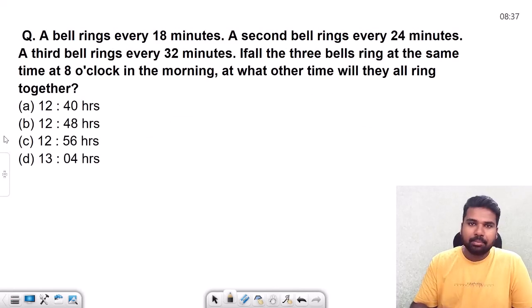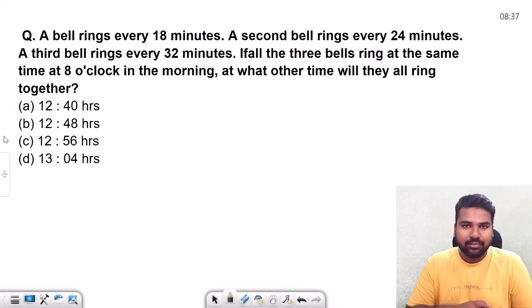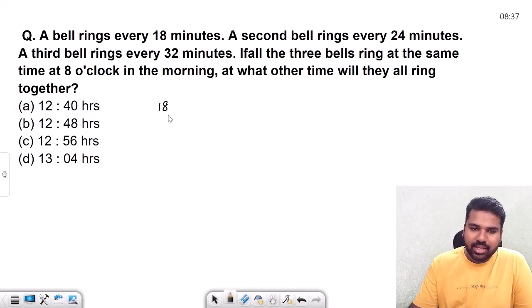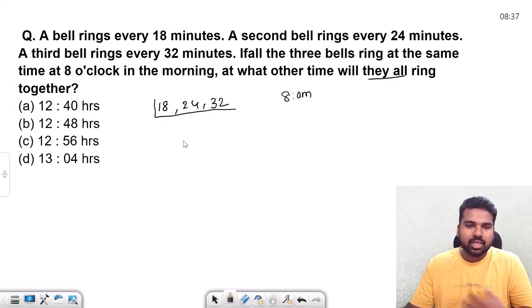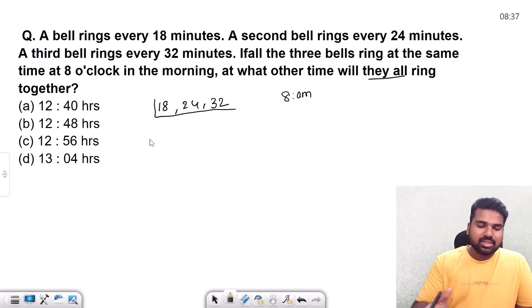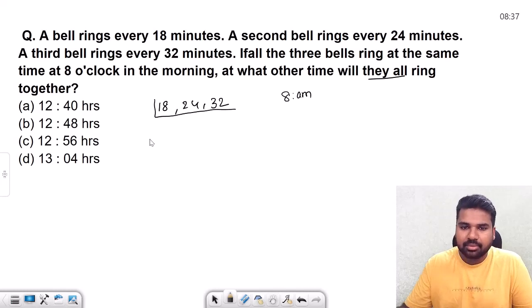Next, same application. A bell rings every 18 minutes. The first bell rings at every 18 minutes interval, the second bell every 24 minutes, the third bell every 32 minutes. If all three bells ring at the same time, so all of them rang at 8 o'clock in the morning, 8 a.m. Now, what is the time they will be ringing all together again? Again, this is the application of LCM. You need to find the LCM of these three numbers, and whatever the result that you get, you simply add that much time to this 8 a.m.